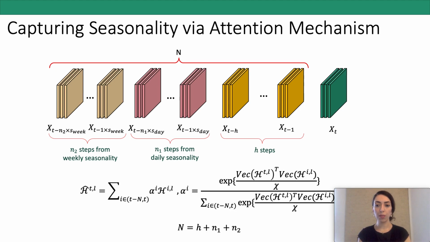Therefore, for each input at time step t, we append each previous immediate step as well as an arbitrary number of steps from different seasonalities. There are daily and weekly seasonalities in this specific example.